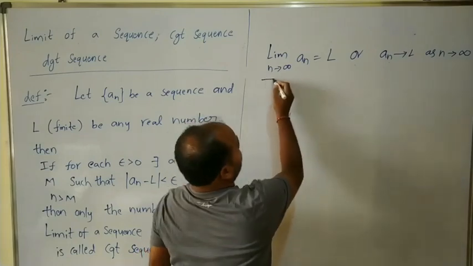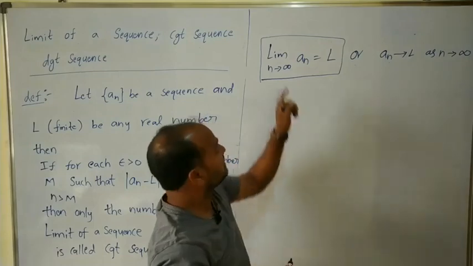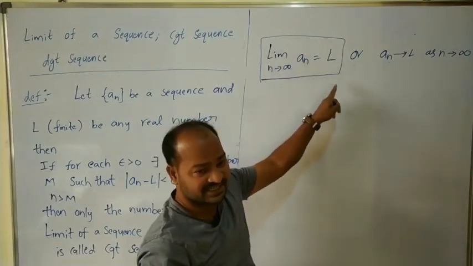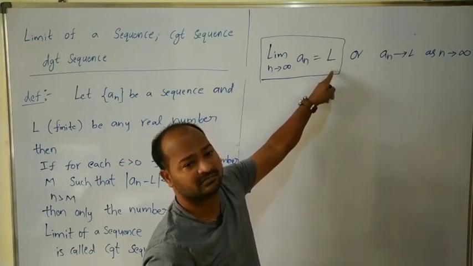Here limit n tends to infinity of a_n is equal to L means the limit of the sequence exists or is finite. So here L is a finite number.